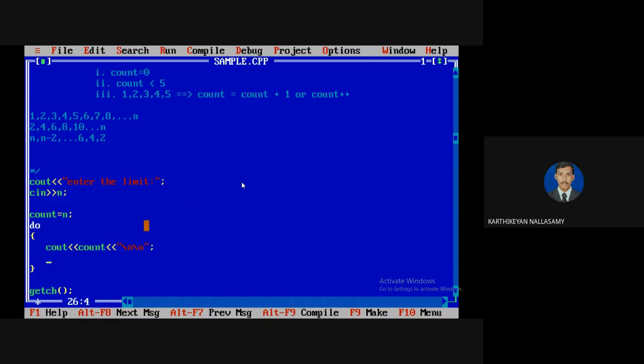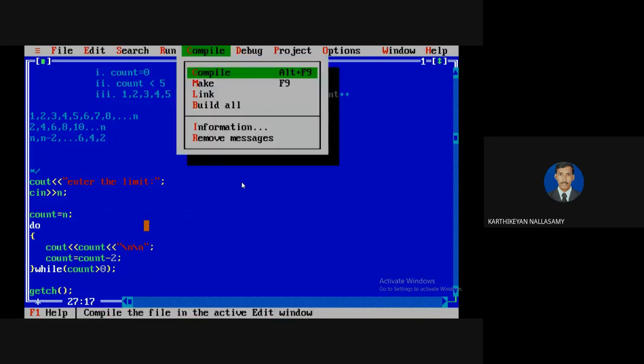Action is printing. Then modification we need to define. So count - 2. Then at the end we need to define a looping condition. So while, the condition is, so it is a reverse condition. So it is greater than 0 and must terminate with a semicolon.